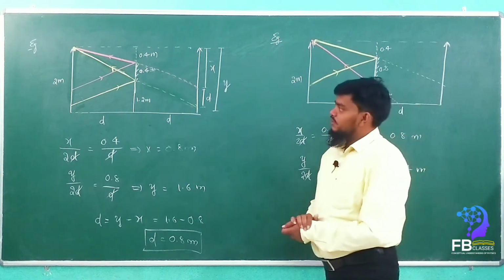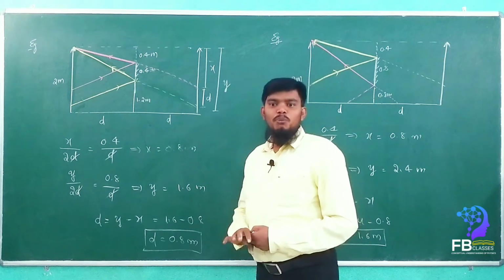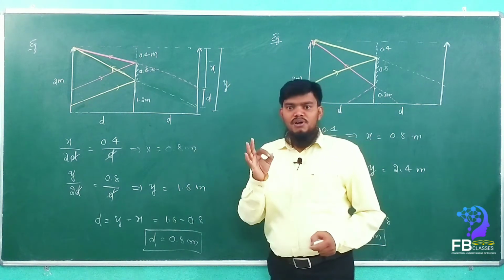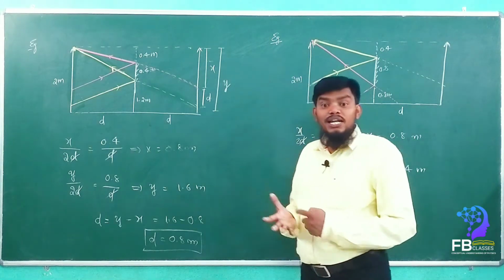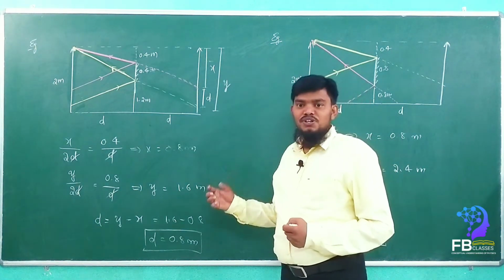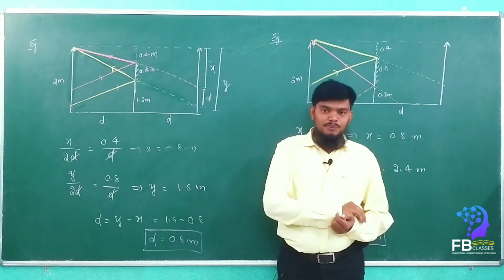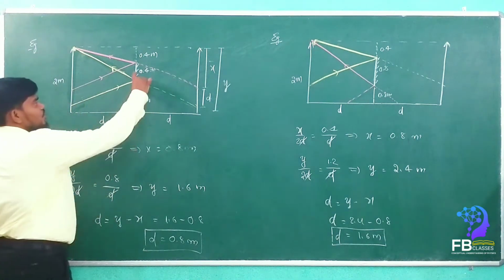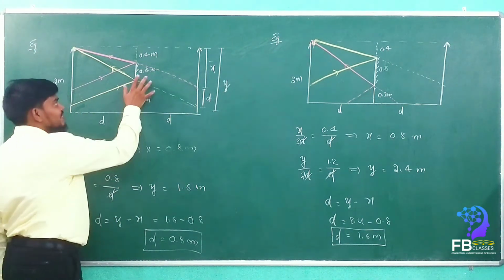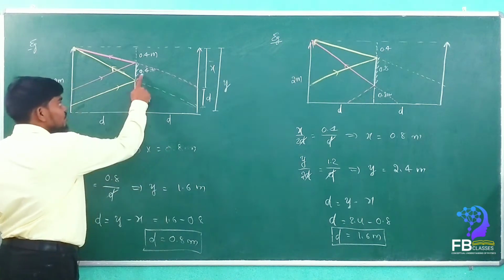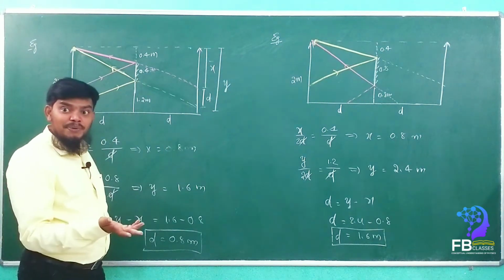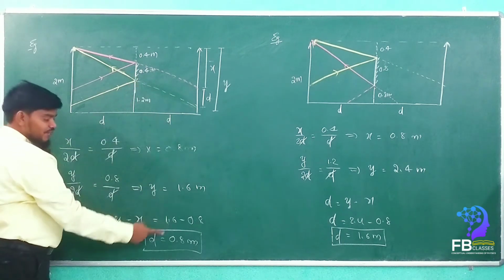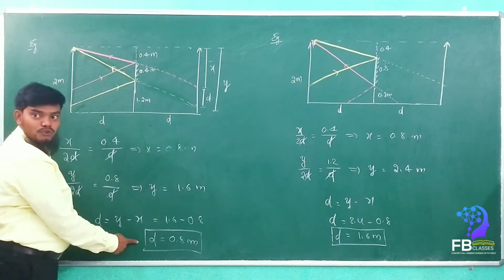See, my dear students, in each and every problem we need not do all those things. I will tell you a very short trick so that you can do the problems without putting your pen on the paper. So what is the short trick? If you carefully observe here, this side is the only useful mirror, right? It is 0.4. How much appears? The answer is 0.8. That means the answer is double of the useful mirror. Yes or no?